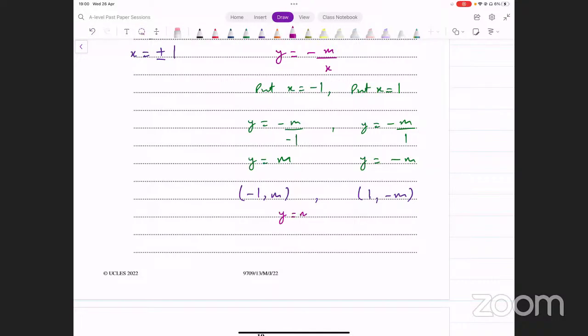y equals mx plus c में अगर हम पहला वाला पॉइंट इनपुट करते हैं, that gives us m equals m into -1 plus c. और अगर हम सेकेंड वाला इनपुट करते हैं, that gives us -m equals m into 1 plus c. The first one gives us c equals 2m. The second one gives us c equals -2m. अब देखिए m is supposed to be positive, right?